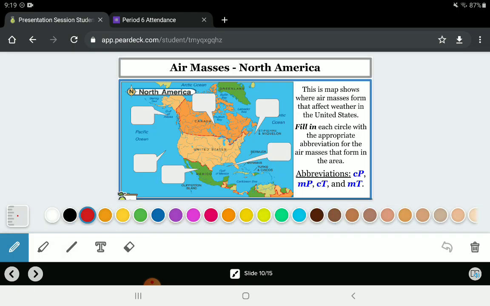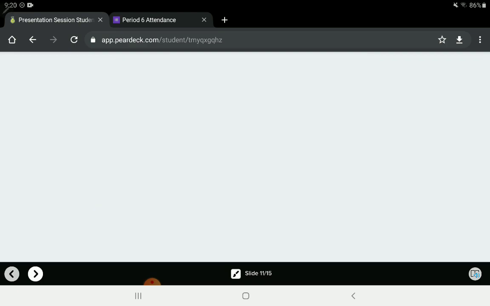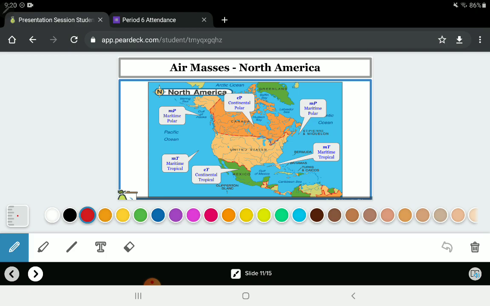So on this map, you guys are going to fill in where these go. Your abbreviations are CP for continental polar, MP for maritime polar, CT for continental tropical, and then MT for maritime tropical. On the next slide, I'm going to show you where these are. You might pause this and write it on your own page. I do want to point out that we have a few maritime air masses that form off the west coast and the east coast.